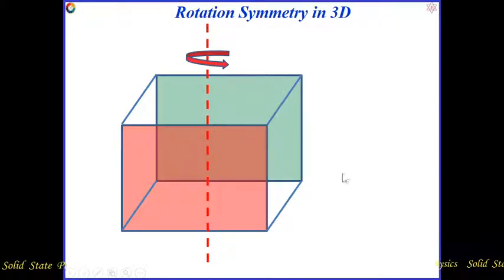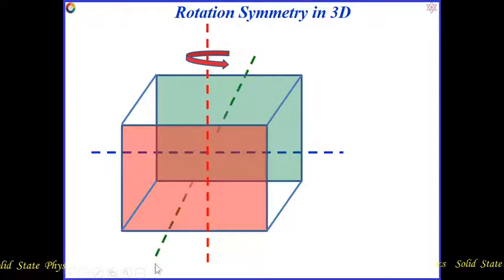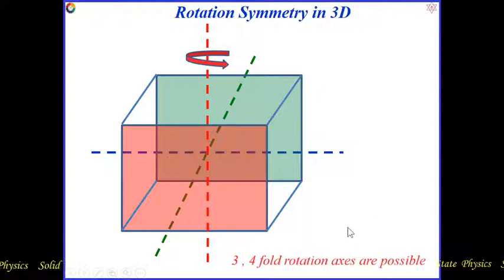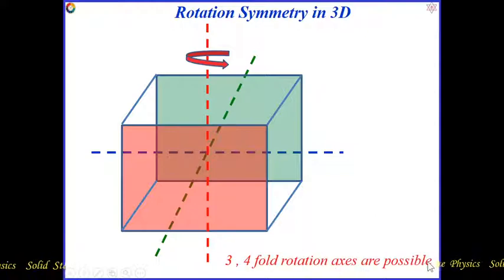One is this one, and another is this one, which enters from this side and comes out from this side, perpendicular to this face and this face, entering at the middle of this face. And then another is possible like this; all pass through the center of the cube. These three are possible. That means 3 fourfold rotation axes are possible.